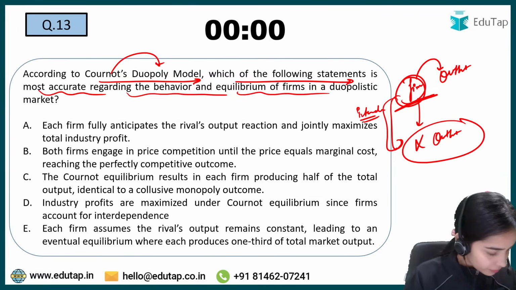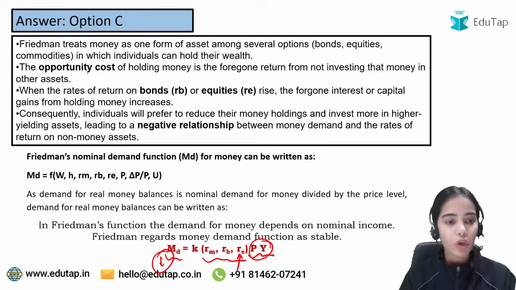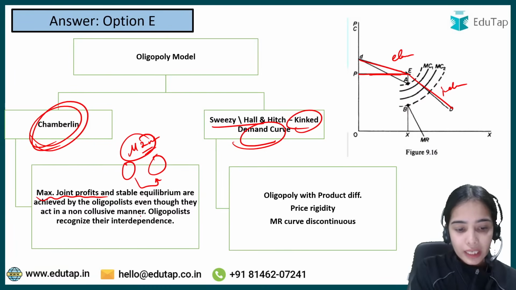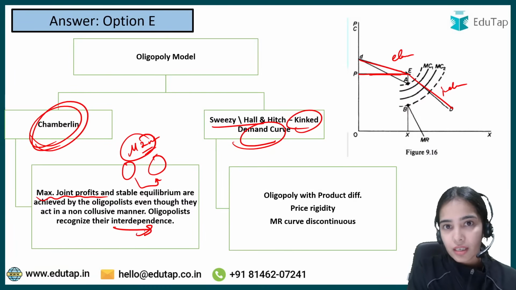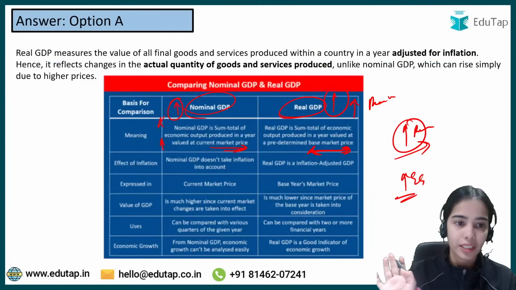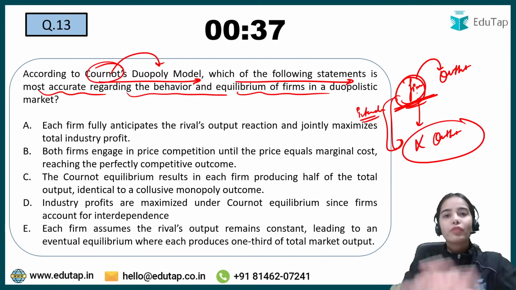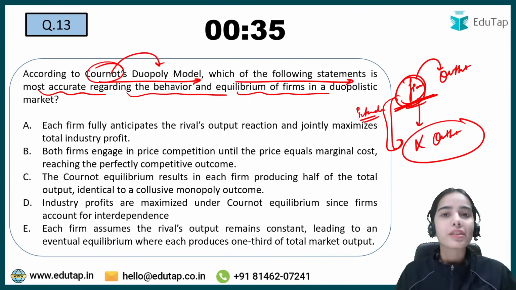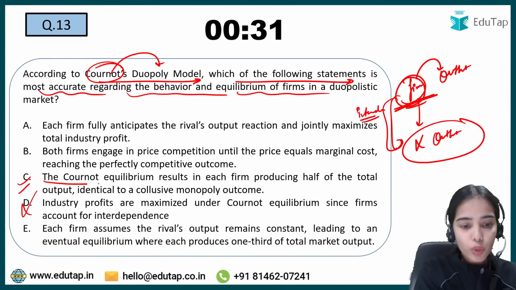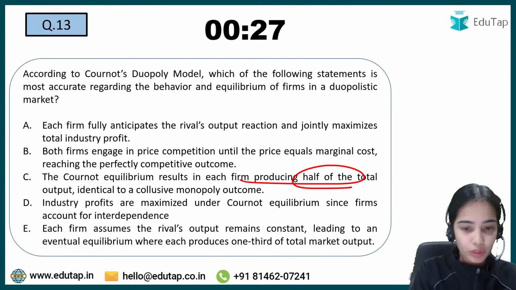Okay, no, it is Cournot now. In the Chamberlain model, it was said that the firms will recognize their interdependence. But in the Cournot and Bertrand models, they do not recognize the interdependence. They say that we will change our output, and the other firm will not change its output. That means they are not considering the interdependence. So this is wrong. Actually, is C correct, because Cournot equilibrium results in each firm producing half of the total?